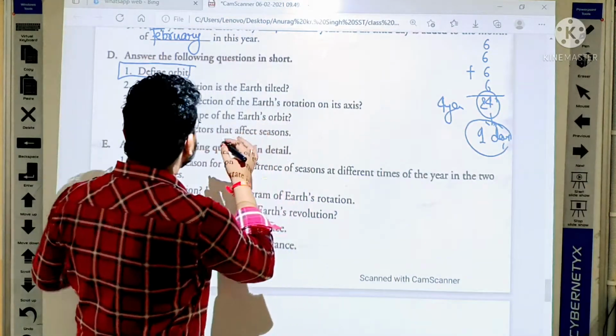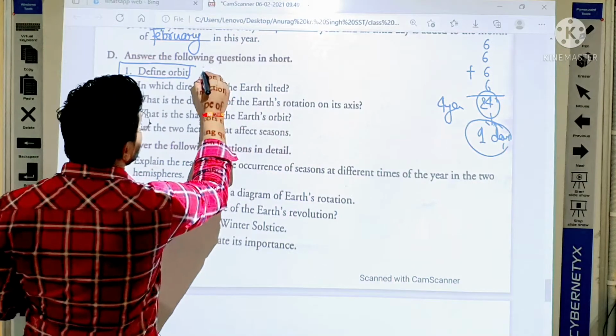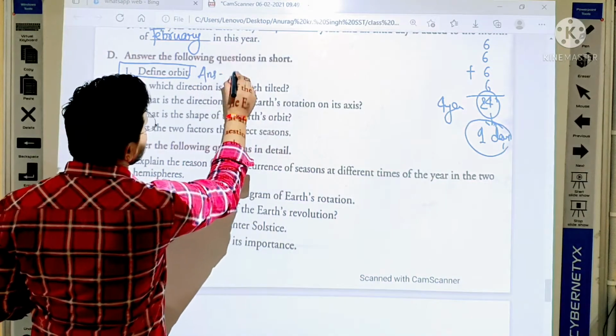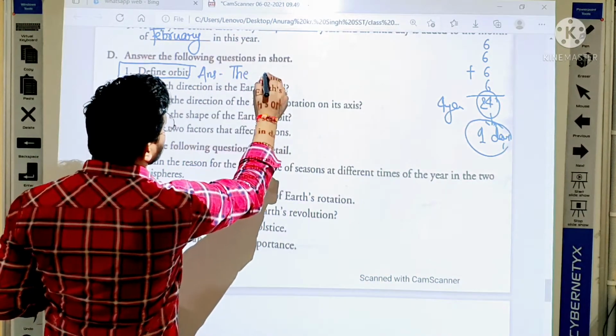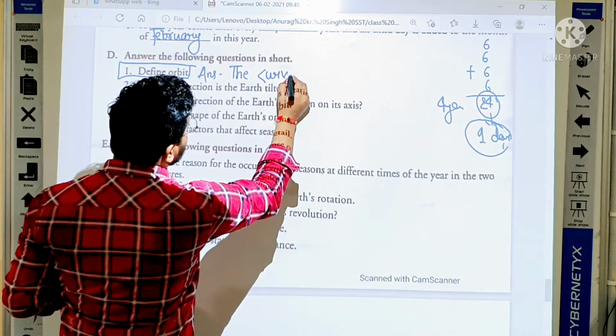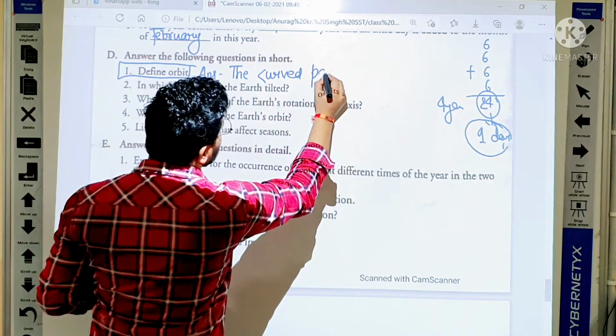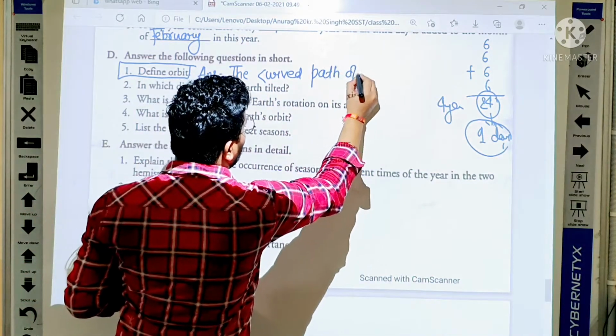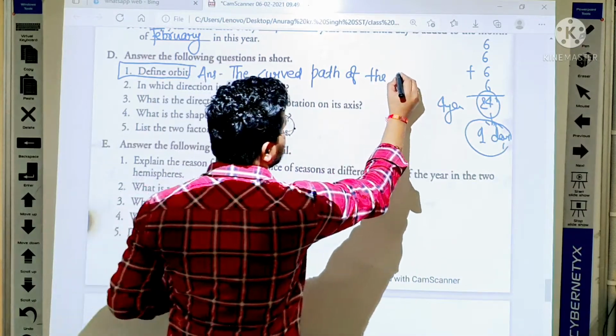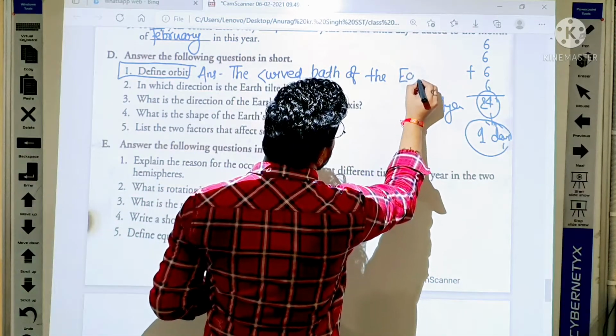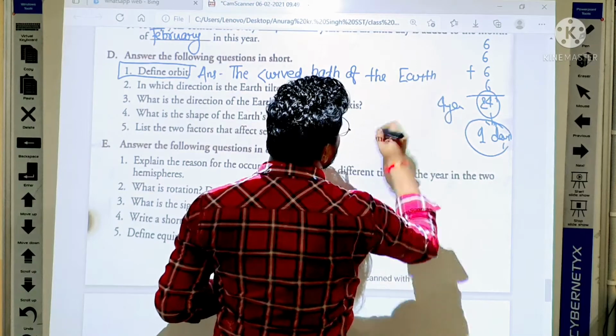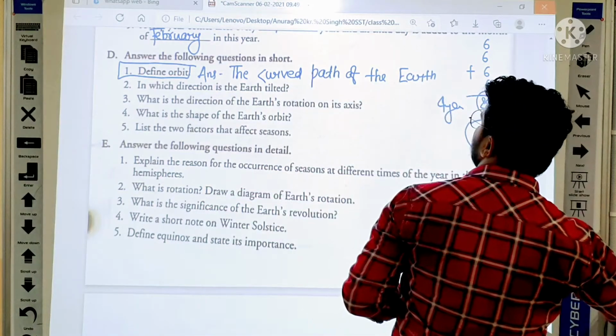So here the answer is, the curved path of the Earth. Please wait, I am erasing.